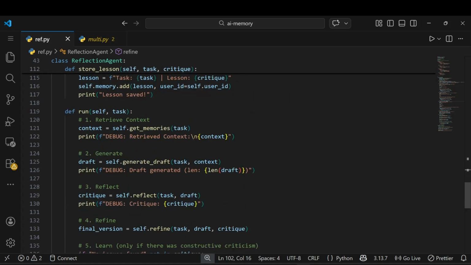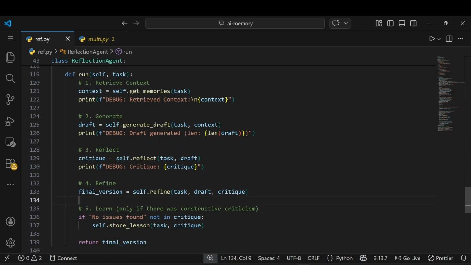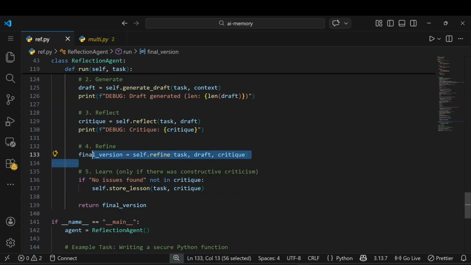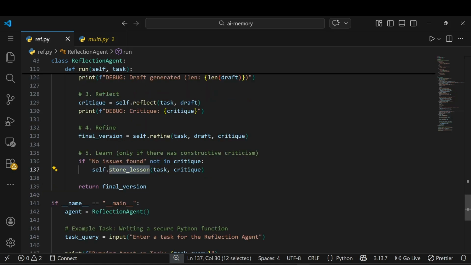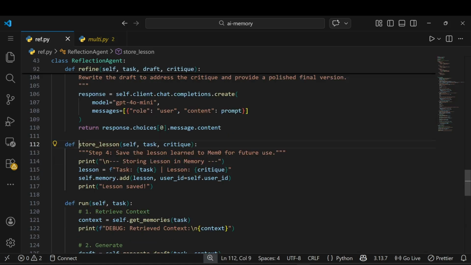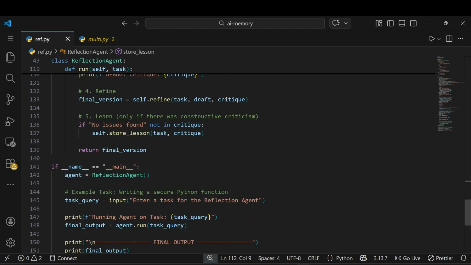After this you can see now we are getting the final version. These steps happen to get the final response. If there is no issue found, that's good. Just store that lesson into our vector db. You can see, save a lesson learned to Mem0 for the future. We are saving that information into our memory. For that we just add the lesson with the user ID. After that we simply return the response.